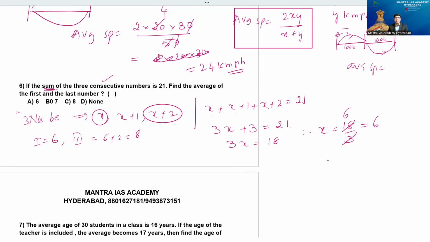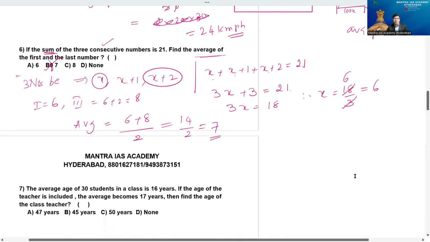Now he is asking the average of the first and third number. Therefore the average is 6 plus 8 by 2. 6 plus 8 is 14, by 2 means the average is 7. There is the option, yes, it's B. That's the answer, remember. Very good question. So don't, by looking at the question, feel that it's an average. He mentioned the sum of these numbers. So be very careful while doing the solution.